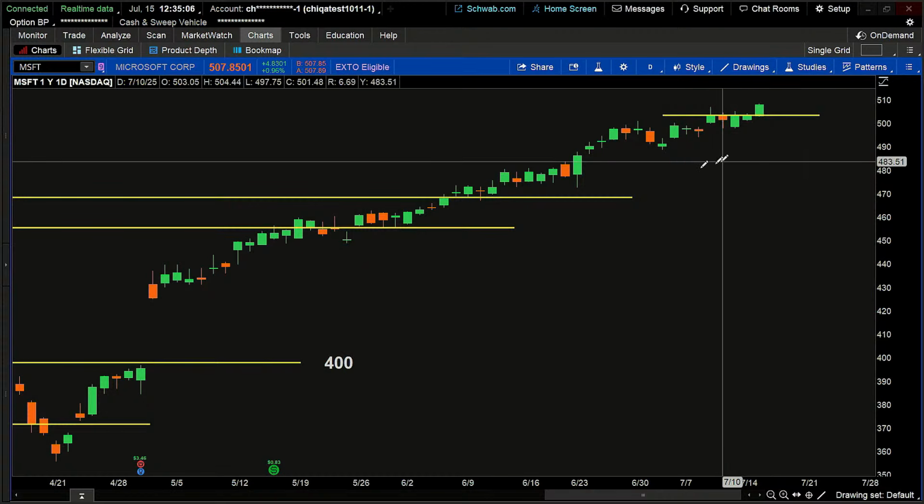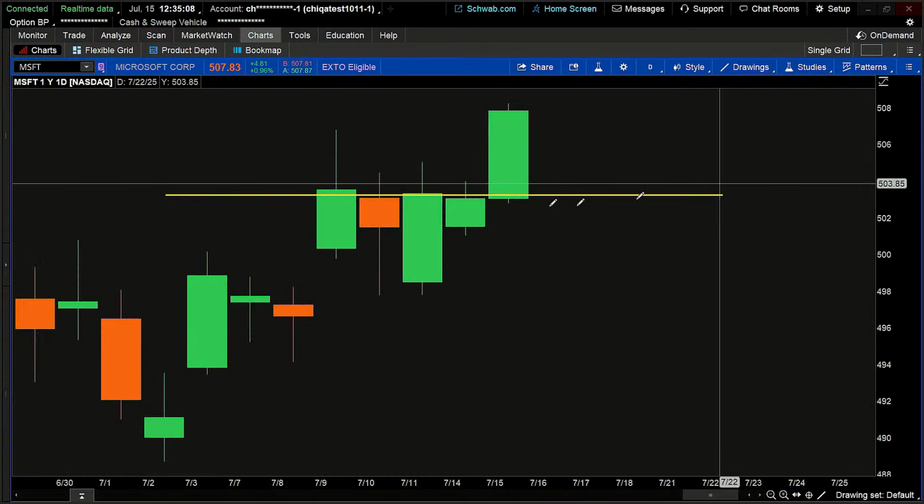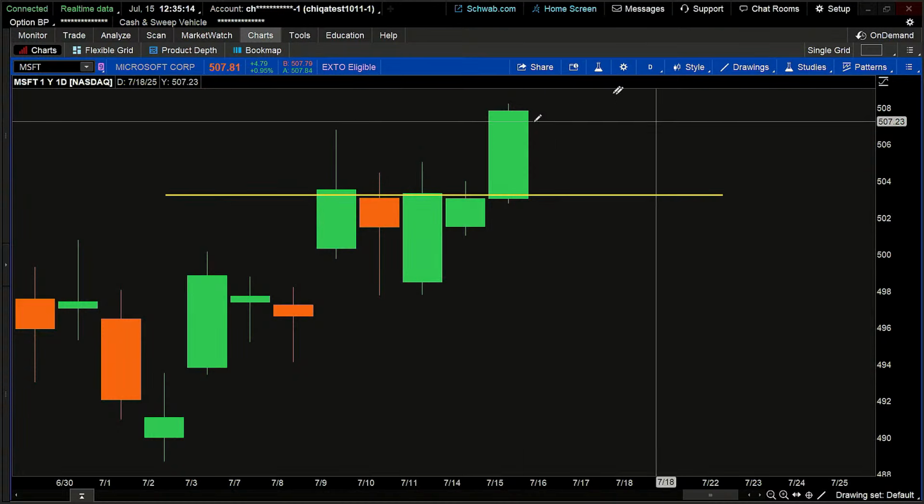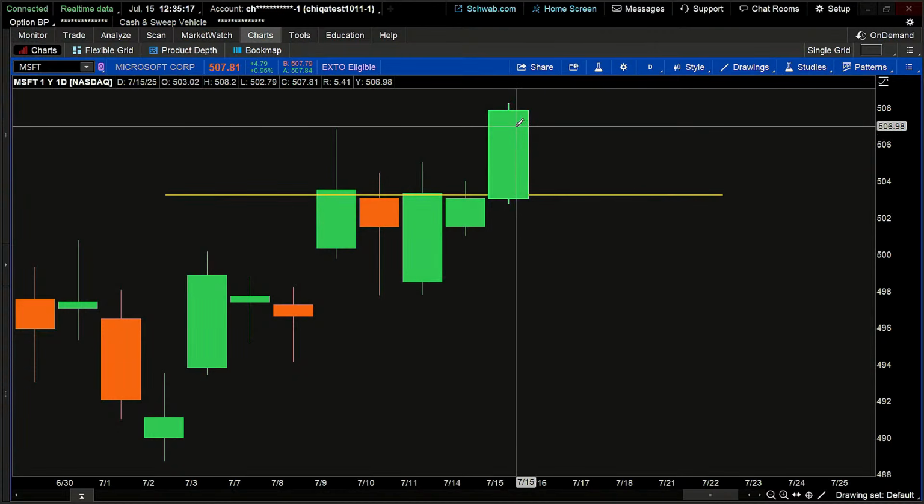So let's go ahead and trade this one again. Again, our if-this-then-that statement might have been: if price breaks above this resistance level at 503, then enter the trade, else wait. And if that was the case, we got that criteria met today, right now.